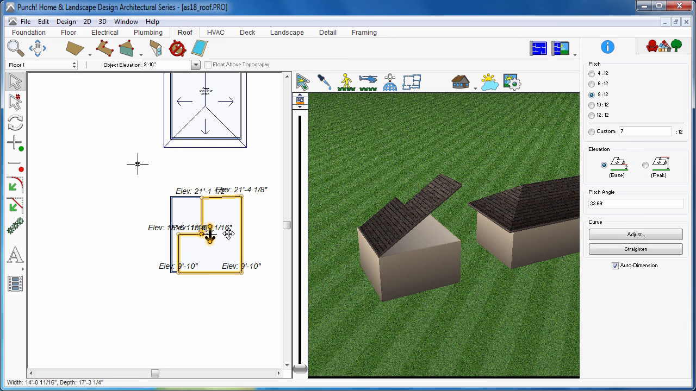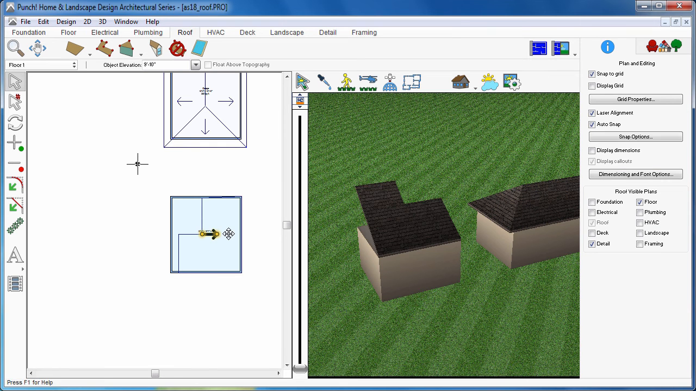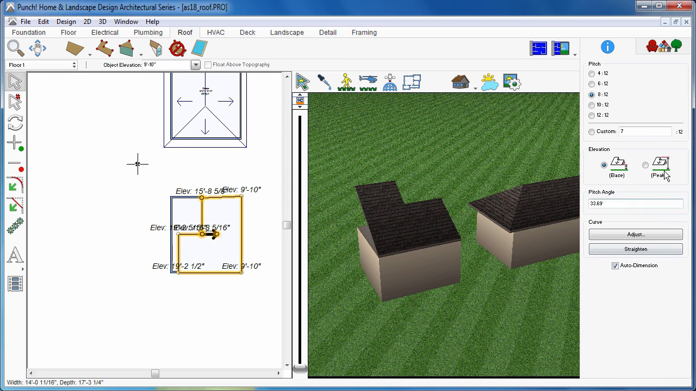The arrow at the center shows the direction of the pitch. You can drag the arrow around, and that will actually change the direction of the roof slope based on the direction of the arrow. Again, you can change the elevation to the peak or base as placed. And you can change the pitch at any time as well.